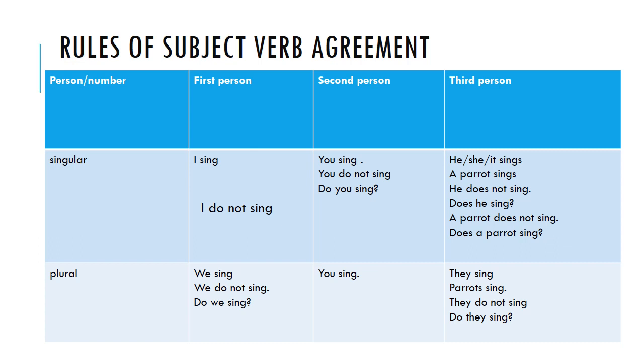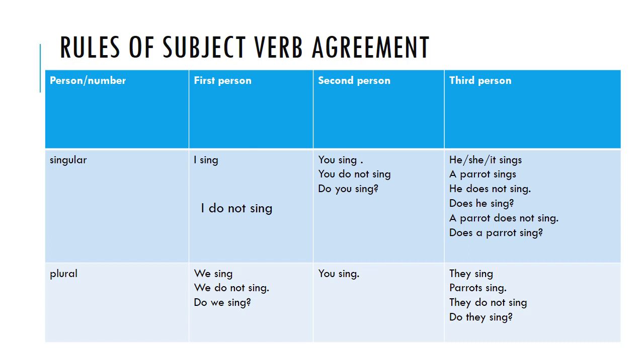I sing. I do not sing. Do I sing? Right? So we use do. Do is plural in form, right? You sing. You do not sing. Do you sing? We never use you does, I does. We always use I do, you do, and I sings does not occur, I sing is correct, right?